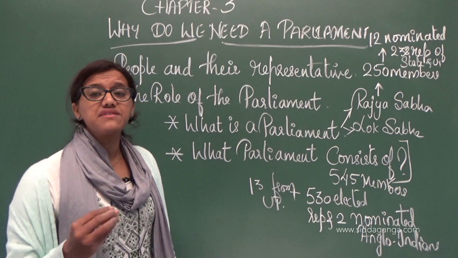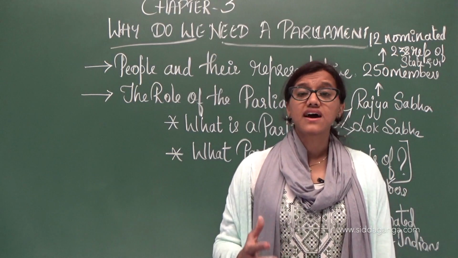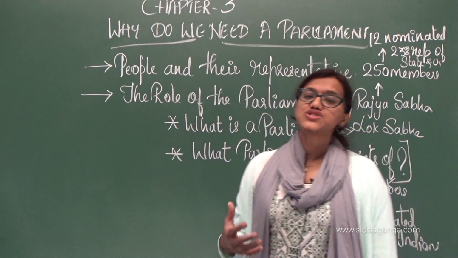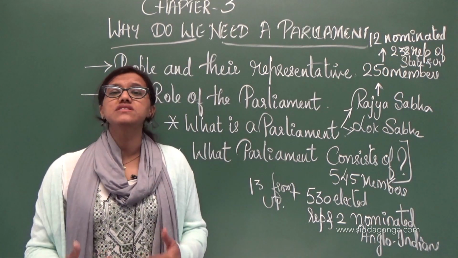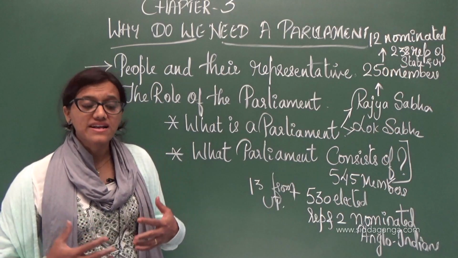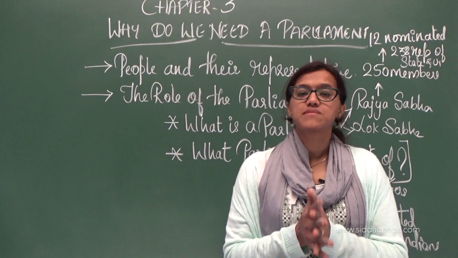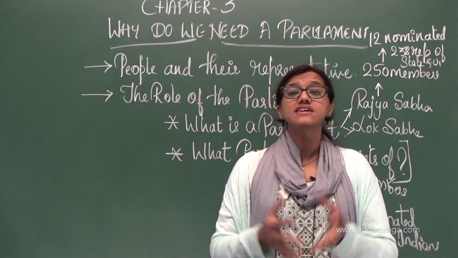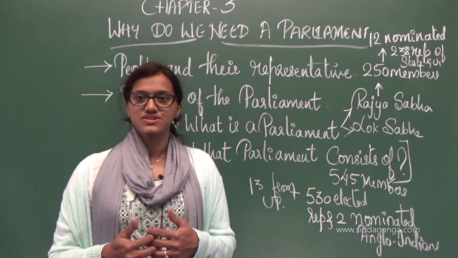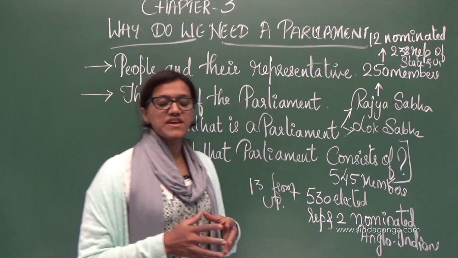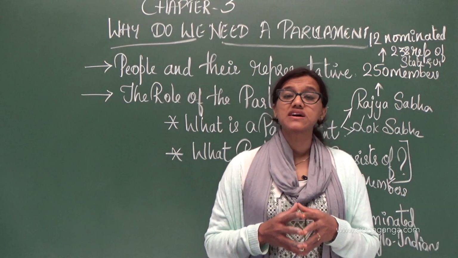So people are very, very important to create the idea of consent. The idea of consent is nothing but that they should give consent, they should accept it. They have to accept that whatever rules and regulations are made by the representative, whatever laws he has made, it is for my betterment, it is for my sake he has done it. Clear? So keeping this in mind, people are citizens and their trust matters to build a good nation.